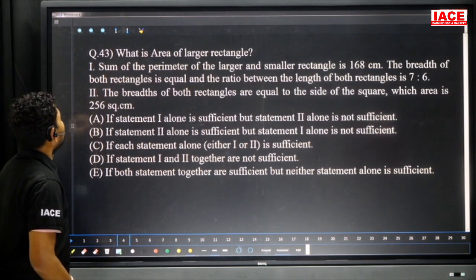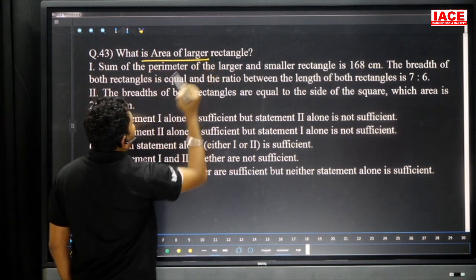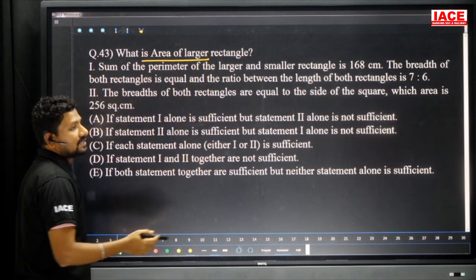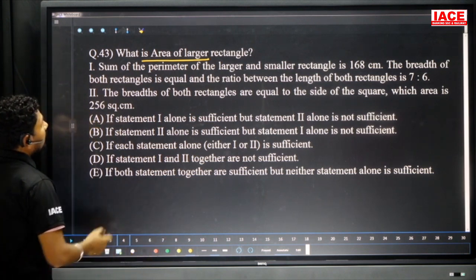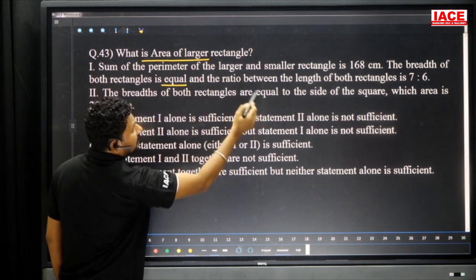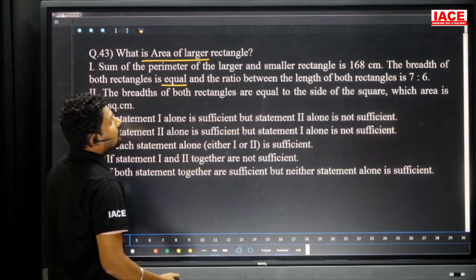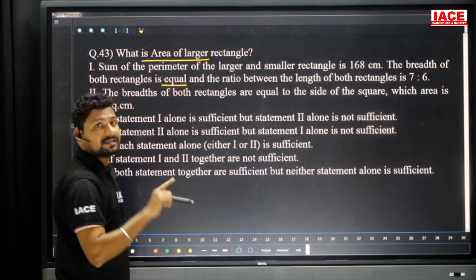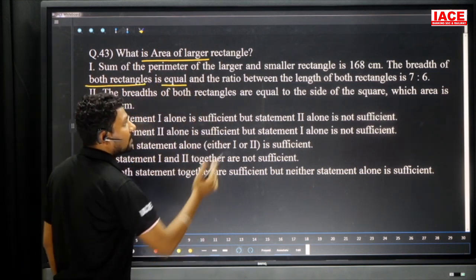Here, what is the area of the larger rectangle? We need the area of the rectangle, so the area formula is required. The sum of the perimeters of the larger and smaller rectangles is 168, so first rectangle plus second rectangle is 168. The breadths of both rectangles are equal, and the ratio between the lengths of the two rectangles is 7:6. They have mentioned that the breadths are equal and the length ratio is 7:6.